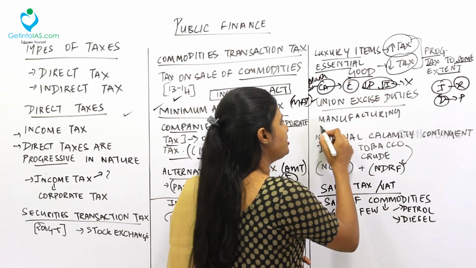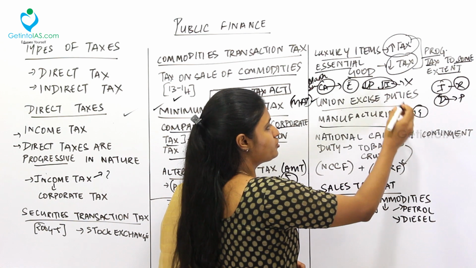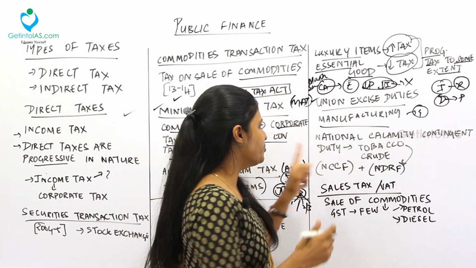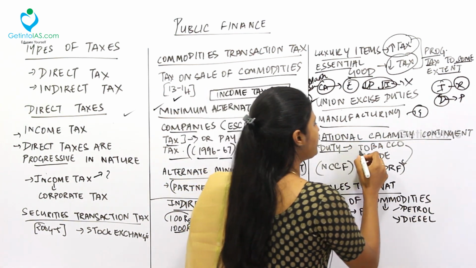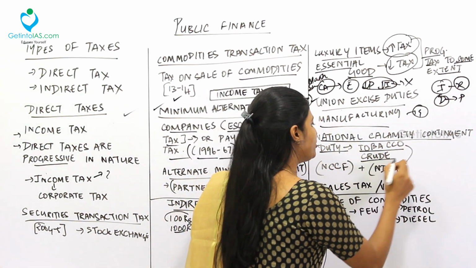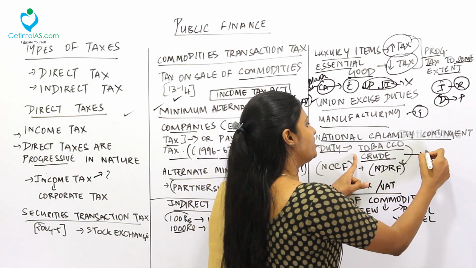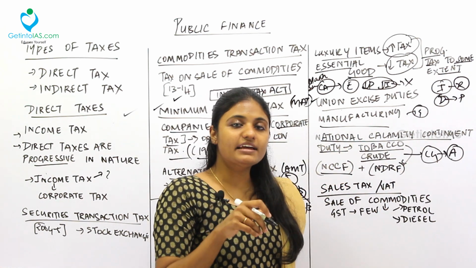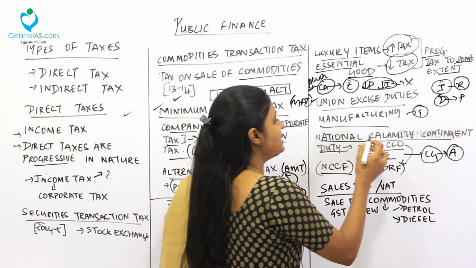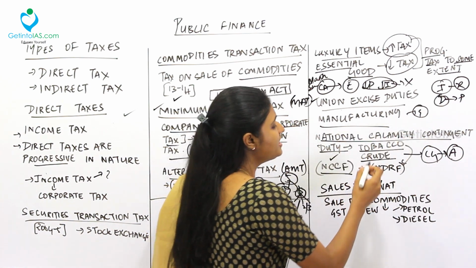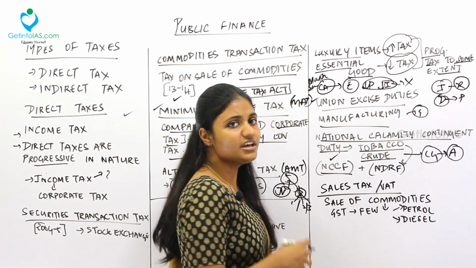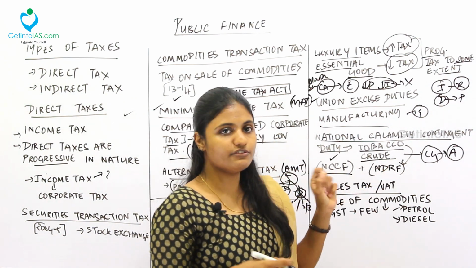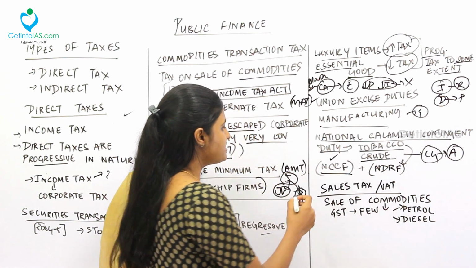Okay. Next indirect tax, that is the union excise duties. For manufacturing any goods, we pay excise duties. So this comes under the indirect taxation system. Next, national calamity contingency duty. What is this called as? In case you are getting tobacco in a shop or crude petroleum, you pay a kind of duty to the central government. That is called as national calamity contingency duty. The amount collected will get deposited in the National Calamity Contingency Fund and the National Disaster Response Fund. Okay, if there is any natural calamity in the future, they'll use the amount deposited in this fund for repairing the works.